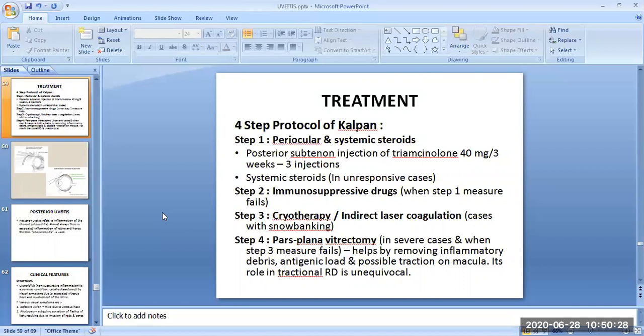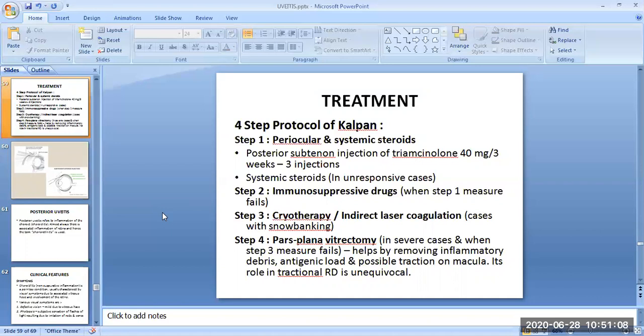Step two: immunosuppressive drugs are given when step one measures fail. They should be given in serious cases, basically, in which vigorous use of steroids has failed to resolve the inflammation and there is an imminent danger of blindness. Third is cryotherapy or indirect laser coagulation. They are done in cases with snow banking.